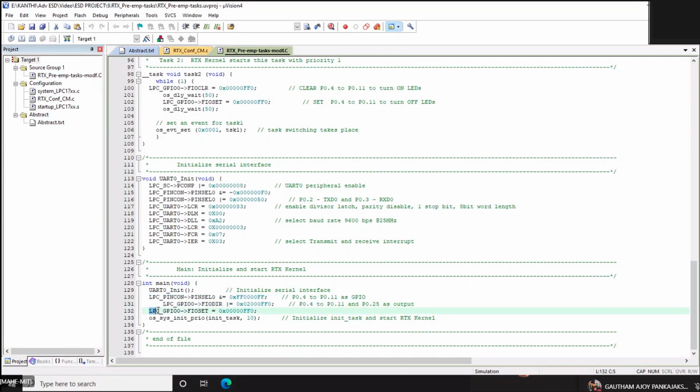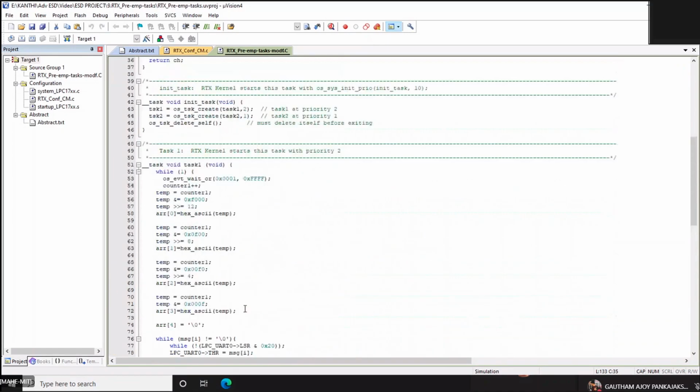Then you initially make it set. Then you have the OS initialization priority, given the highest. Why 10? Because for the tasks we normally give 1, 2, 3, etc., so it should be more than that. With that intention, we give the priority for the initialization task. So this is about your main code.